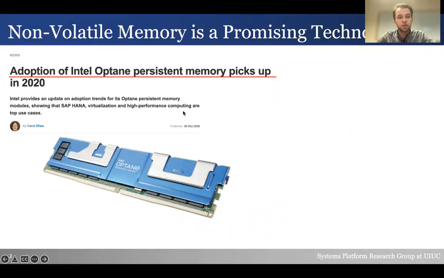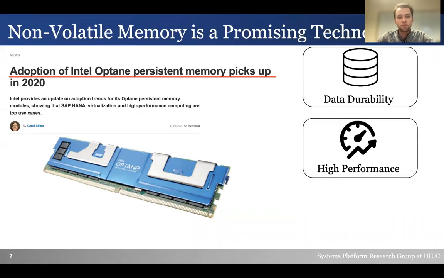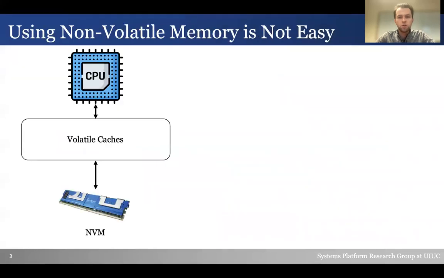Non-volatile memory is a promising technology that has seen increasing adoption recently. It is desired for its data durability and near DRAM performance. It also offers a byte addressable interface, unlike the block interface of traditional storage devices. Despite the numerous benefits of using NVM, programming it properly is not easy.